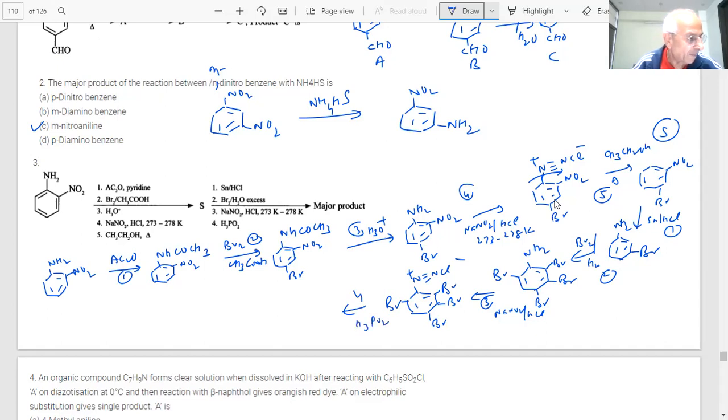H3PO2. What will it do? This diazonium group will go out. What is the name of this? In inorganic chemistry, we have done it, student. What is this called? Phosphinic acid. Okay. What was the result of this? It was a reducing agent. Why was it a reducing agent, student?